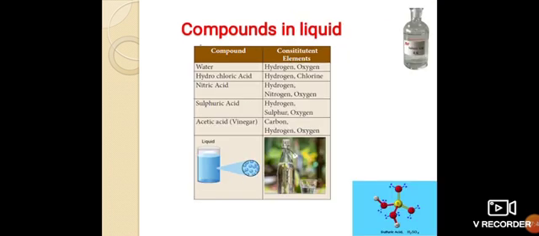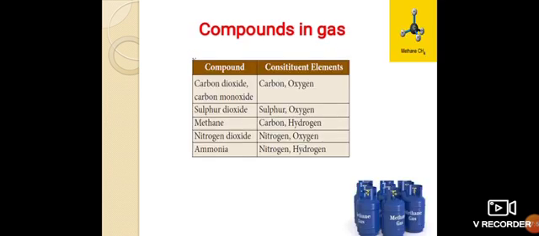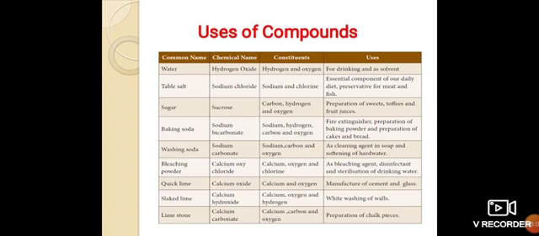Water, hydrochloric acid, nitric acid, sulfuric acid, acetic acid, and these compounds exist in liquid state. Carbon dioxide, carbon monoxide, sulfur dioxide, methane, nitrogen dioxide, ammonia, and these compounds exist in gaseous state.